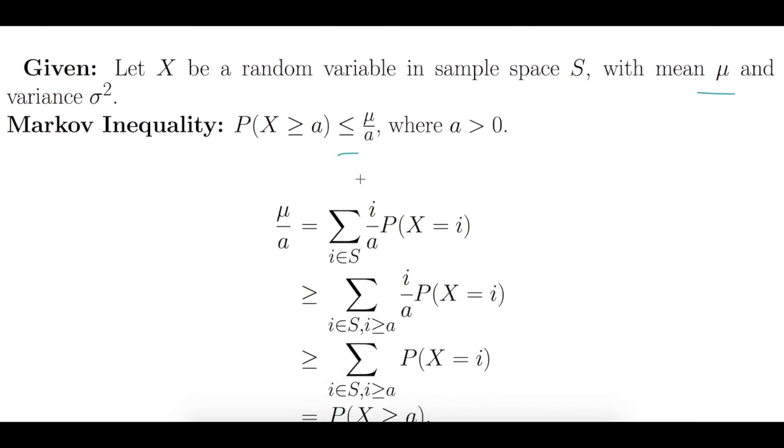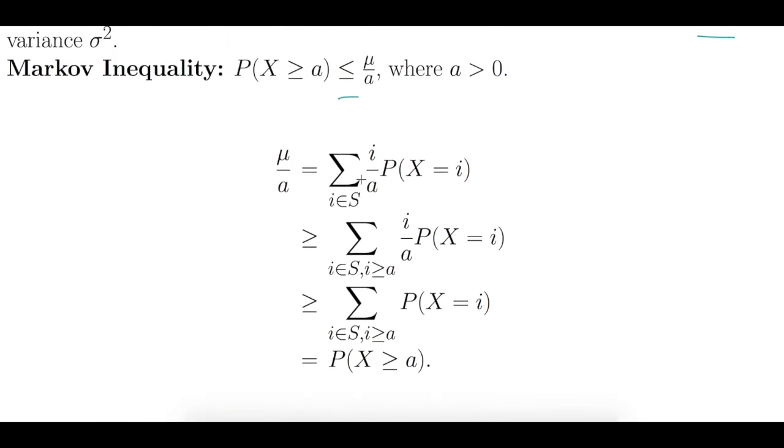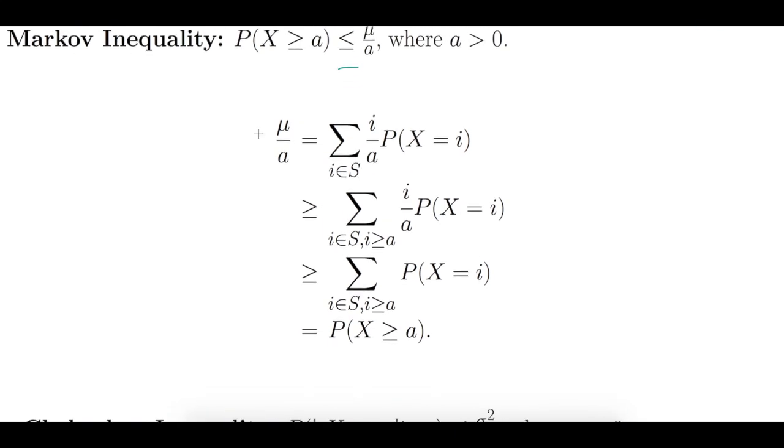Okay. So let's see how the proof works. So this is our proof here. We start with our right hand side, so this is our mu over a. So what is the definition of mu? The definition of mu is I times the probability of x equals I, divided by a, and we sum over all the values in the sample space.